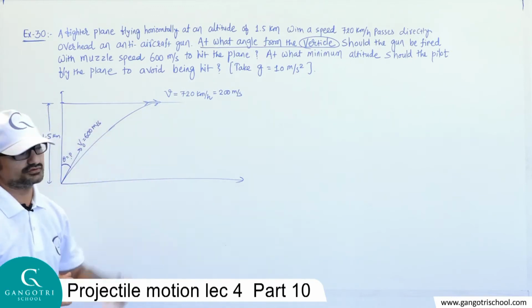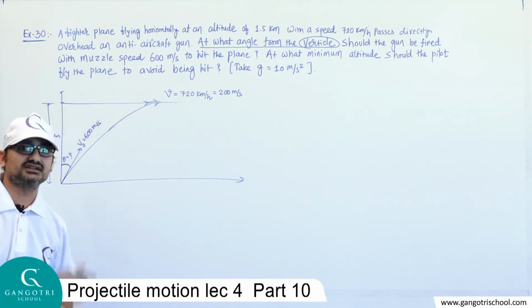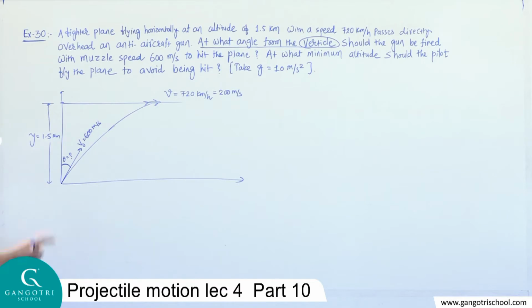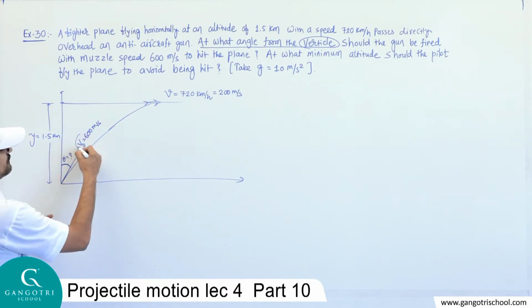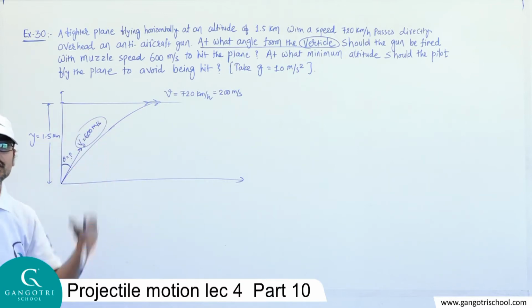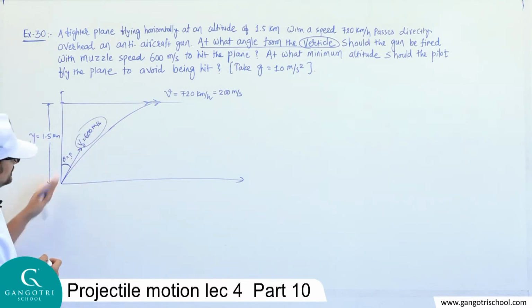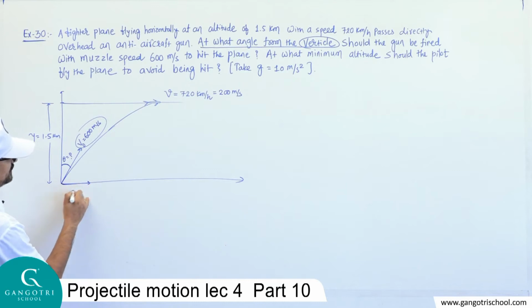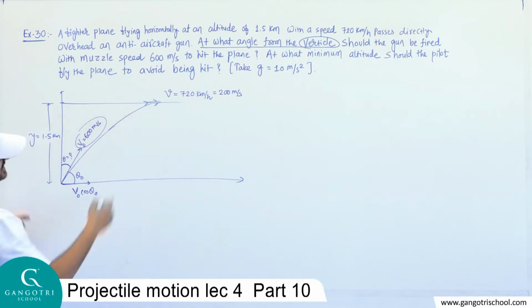Next question is also there, but we will understand the next question later. So listen here, in case of projectile motion, this is the initial velocity of the bullet which is fired from the gun. This initial velocity has two components. One is V0 cos theta 0, where remember theta 0 is the angle made by the projectile with the horizontal.